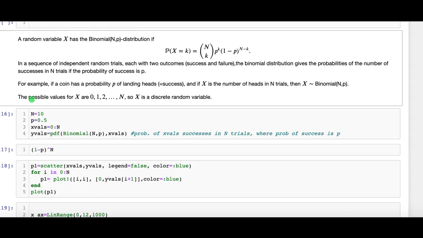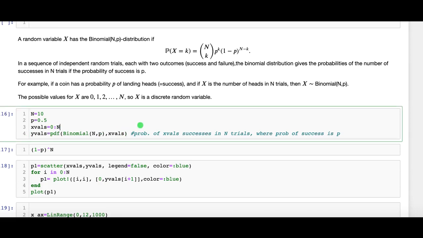Of course, the possible values for X are 0, 1, 2, up to capital N, and so X is a discrete random variable. Now here we set n equal to 10 and p equal to 0.5. The possible x values in this case are from 0 up to capital N, as we've just said, and we let the y values be the PMF of the binomial distribution evaluated at these x values.